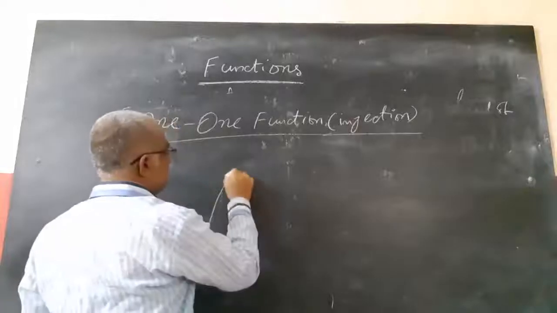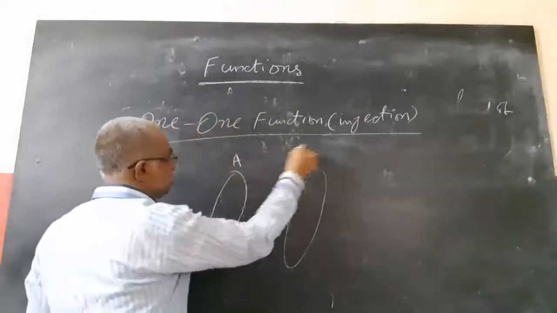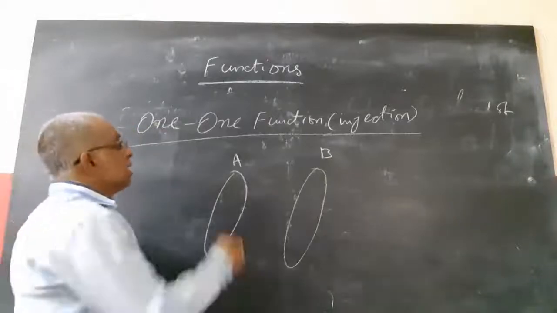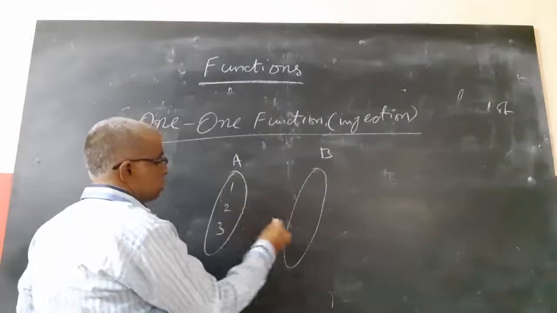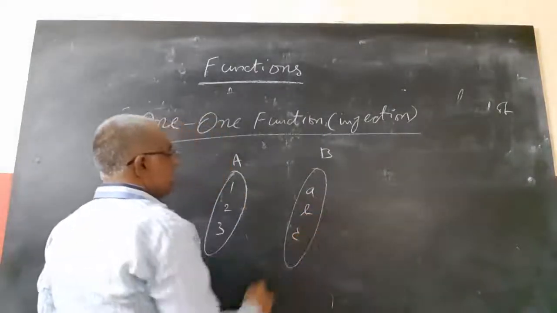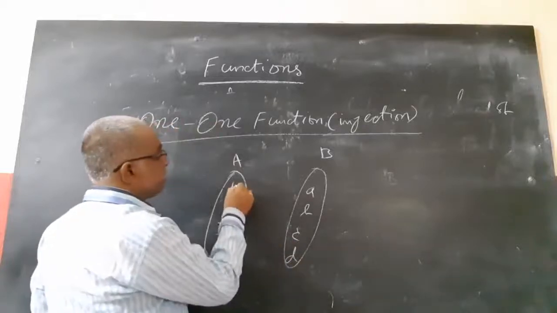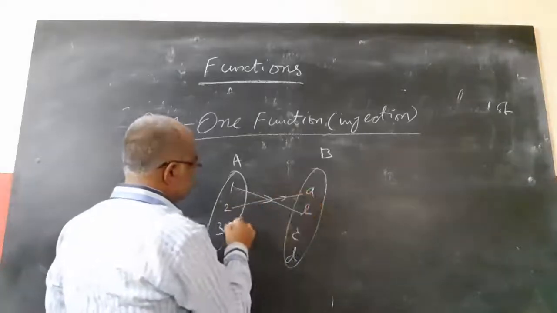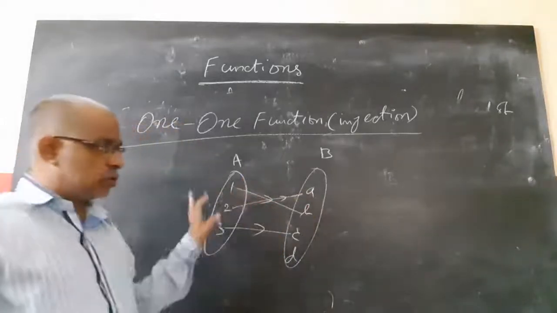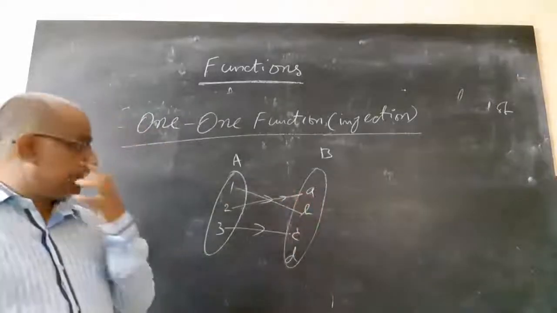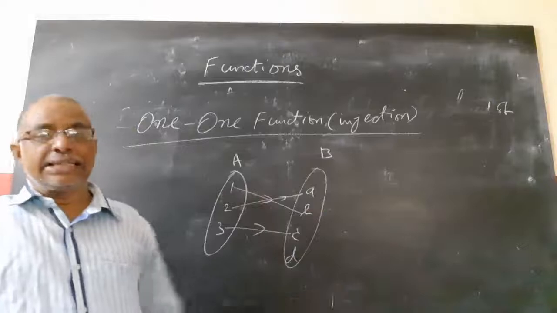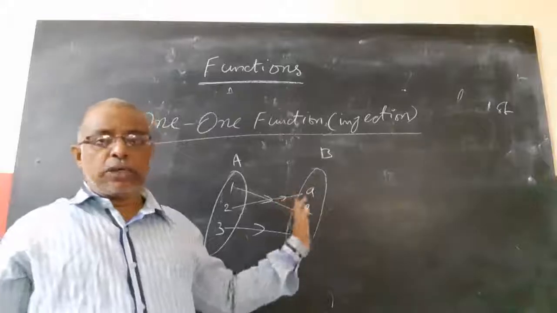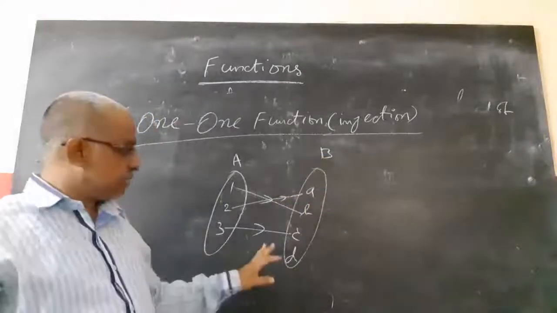When I said a function is a mapping from A to B such that every element of A should be mapped to B, how can I map every element of A into B? I can map each element to one element in B. This is one kind of mapping: 1 to B, 2 to A, 3 to C, like this. Each element in A is mapped to a separate, different element in B. This is one way of mapping.